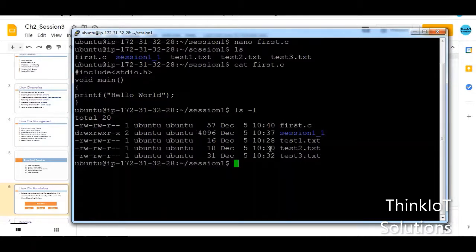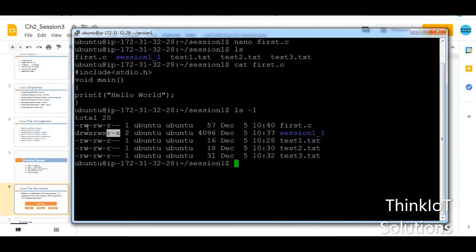If you see session1_1, it is a directory, and in this directory there is a read, write, execute permission for the user, the read, write, execute permission for the group in which the user is, and there is no write permission for the others. They can only read it and they can execute it. All these particular permissions that you are seeing are by default. That is, whenever you create a file, by default these are assigned, but as a user you can change them also, and the way you change these particular permissions will be shown in the next slide.